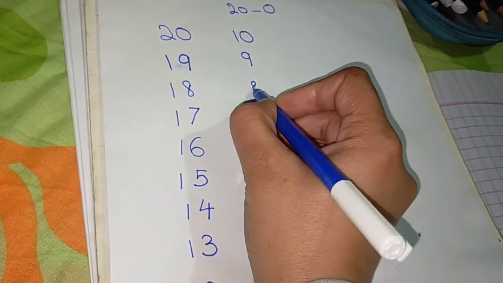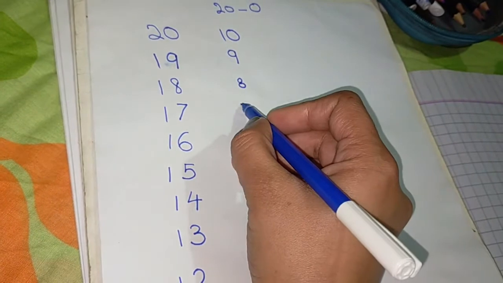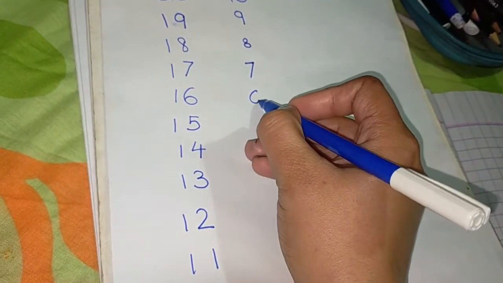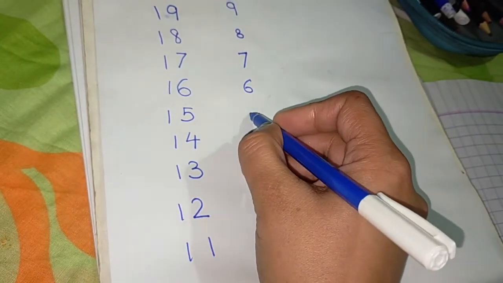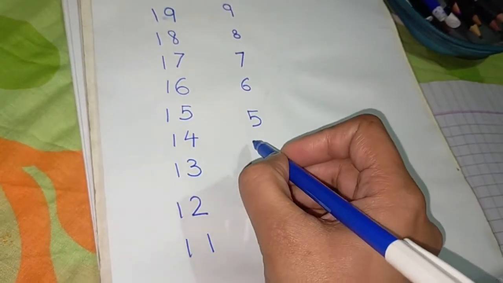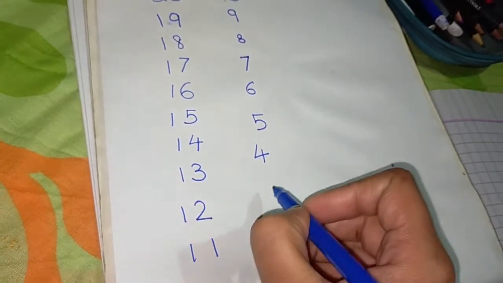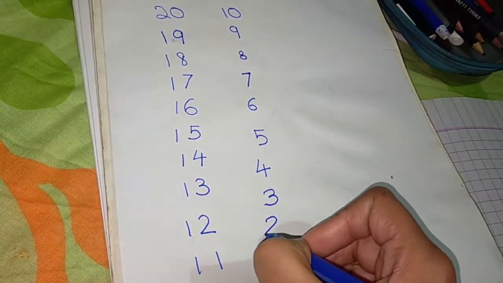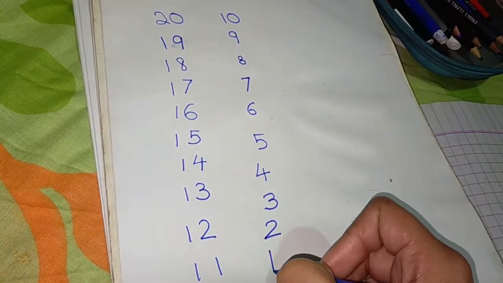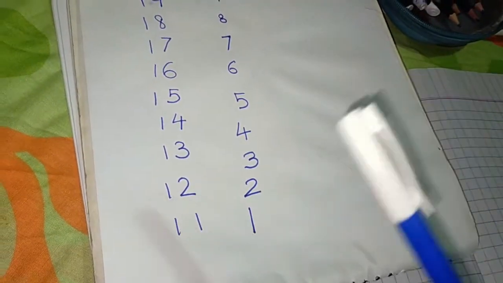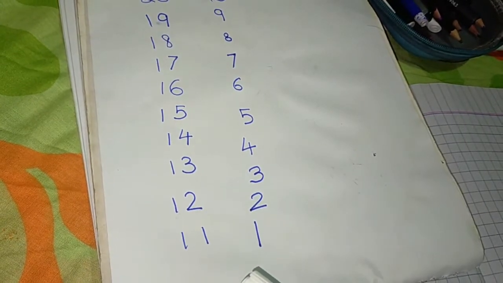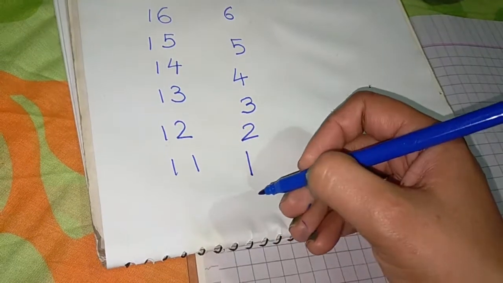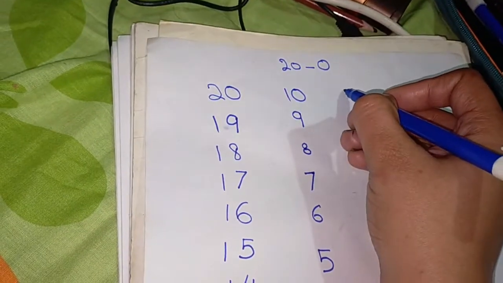9, then 8, then 7, then 6, then 5, then 4, then 3, then 2, then 1, and then which number comes after 1? 0. You can write 0 over here, or it's better to write 0 over here.